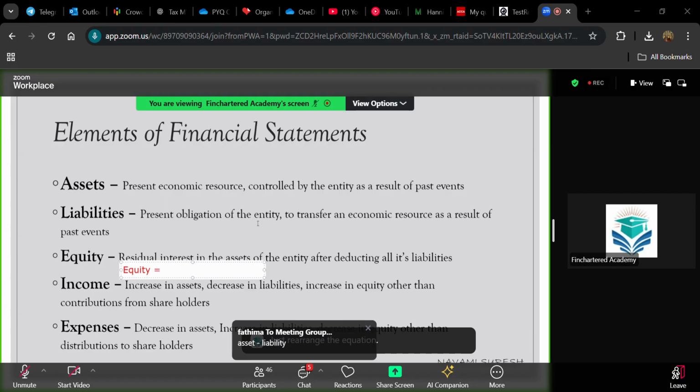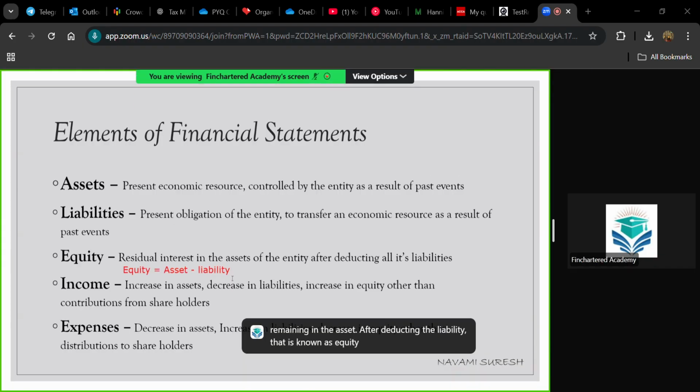Very good. Equity is equal to asset minus liability. Total asset minus liability. So that is the definition of equity. The residual interest in asset, whatever is remaining in the asset after deducting the liability, that is known as equity. So what IASB did is they simply rearranged the basic accounting equation and framed a sentence. Residual interest in asset of an entity after deducting all liabilities, which means equity is equal to asset minus liability. That is the definition given by IASB for equity.